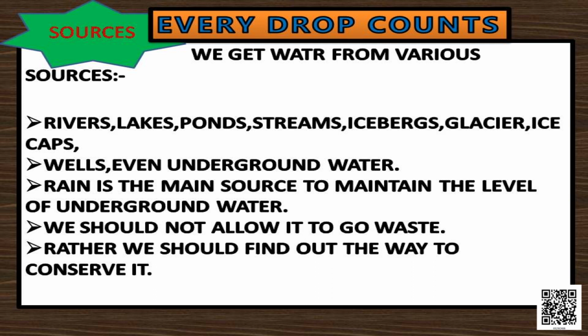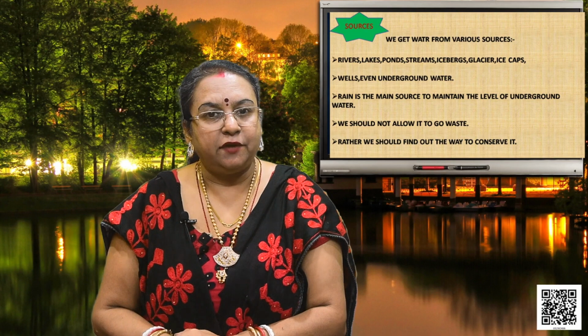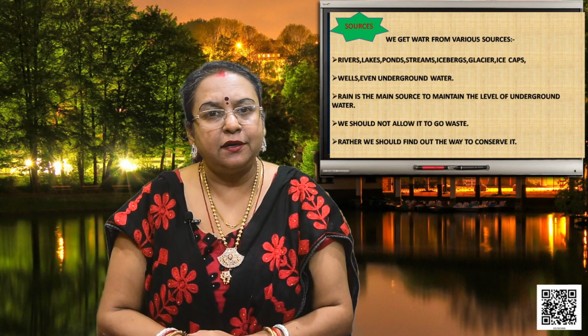Rain is the main source to maintain the level of underground water. And if your underground water is there, then only you will get water through your wells, ponds and tube wells and all, even the boring also. If it is not there, then how could you get that?